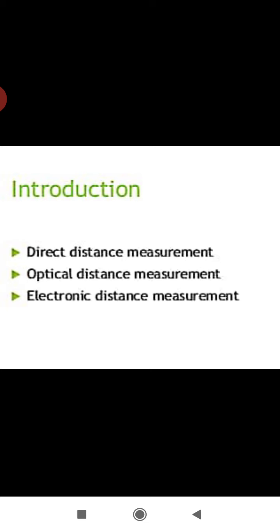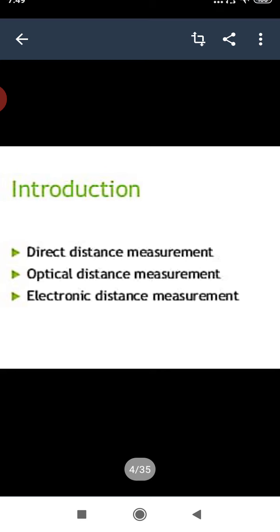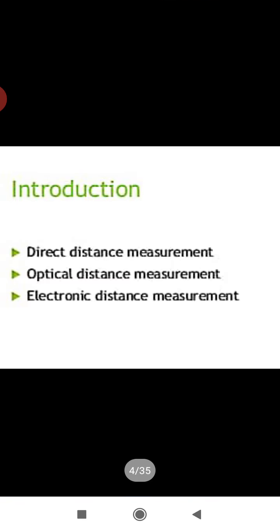And third is electronic distance measurement, where the distances are measured by electronic means, and the instruments rely on propagation, reflection, and its calculation.